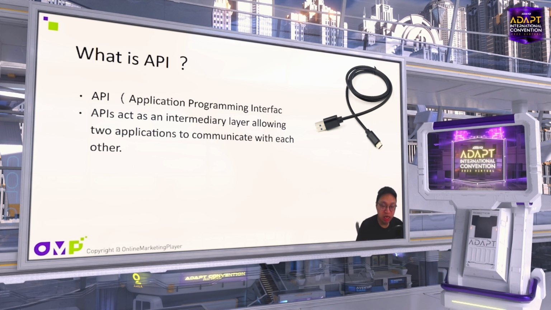Without a USB cable, your computer and your mobile phone cannot communicate, right? But after you plug the USB cable into your phone and your computer, the data can transfer between them, right? So you can imagine the USB cable is the API, but an API is used in software.